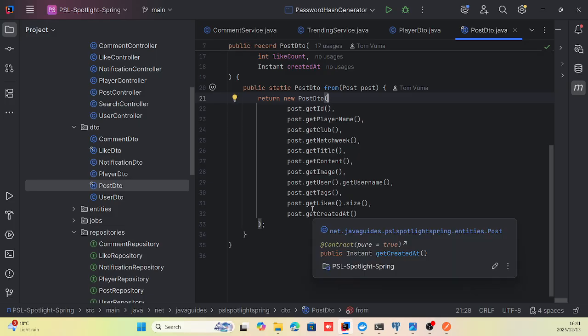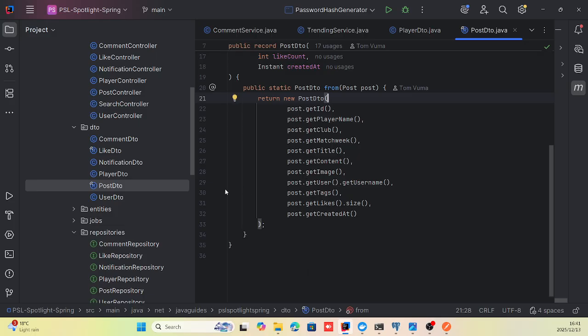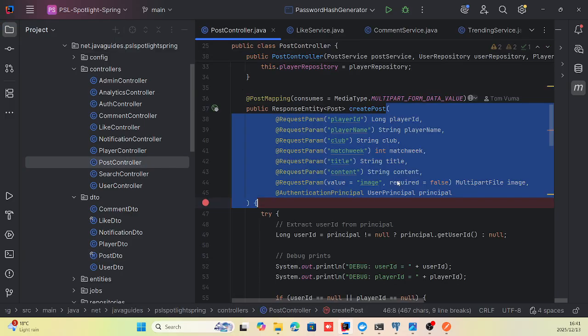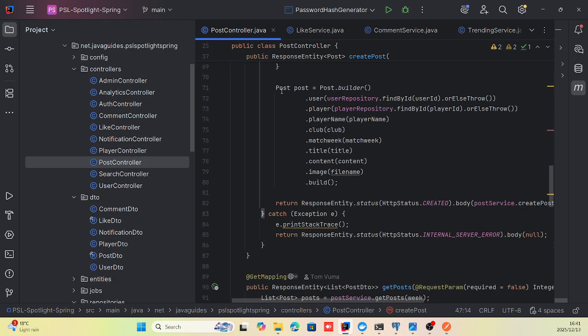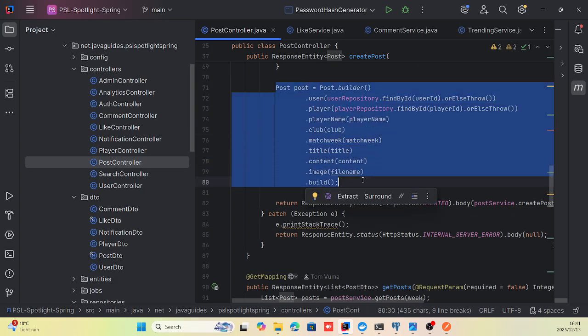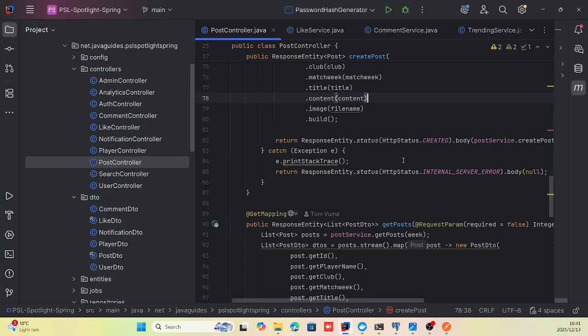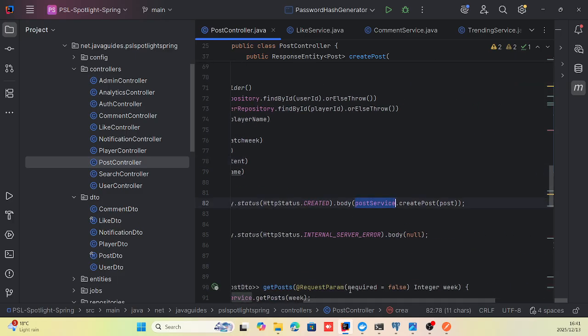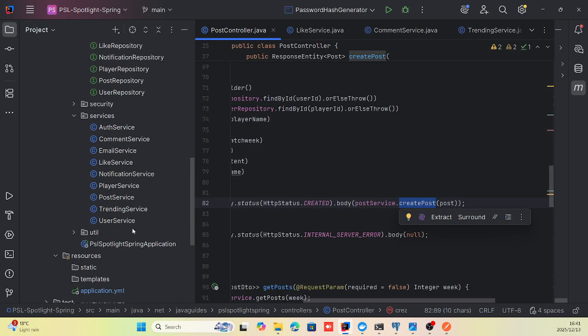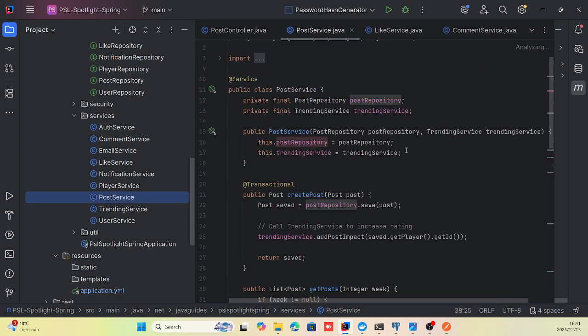Then it creates the post, and using the post service, it calls the create post method within the post service, so it goes through that cycle again.